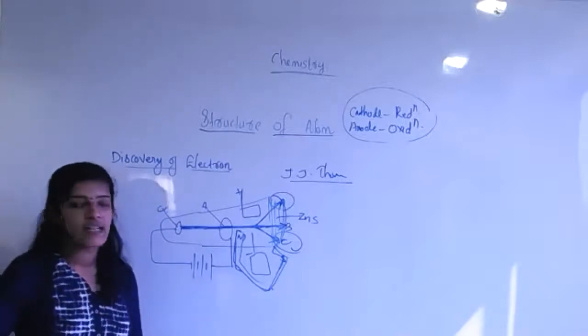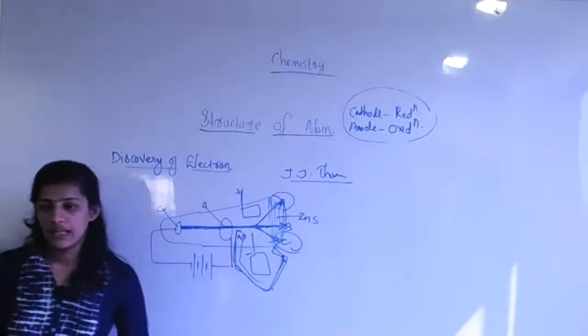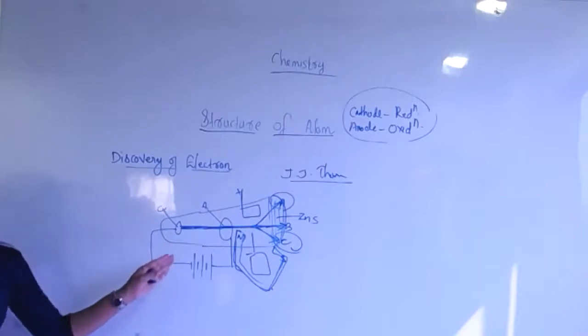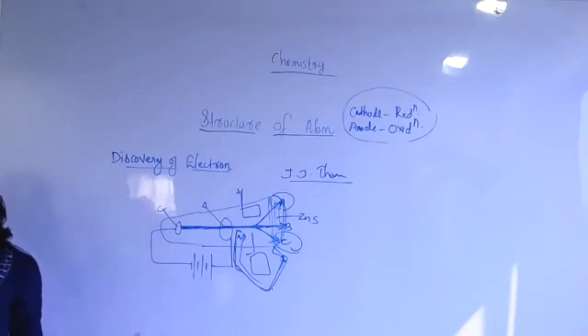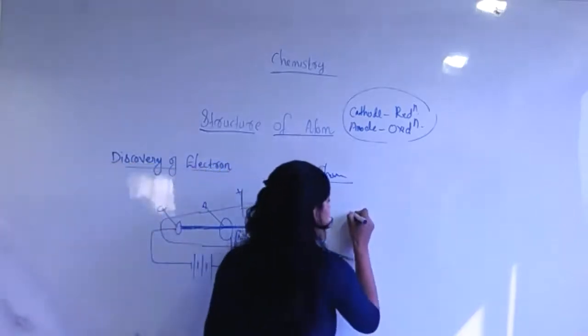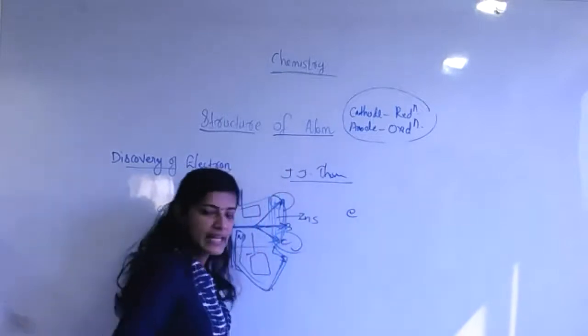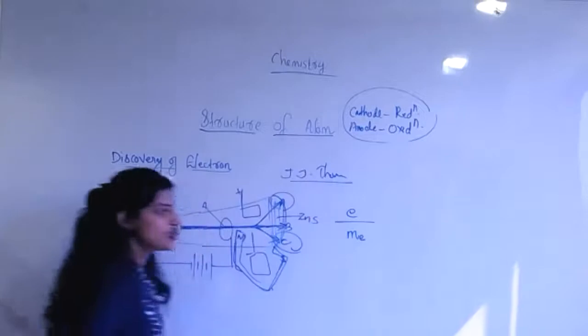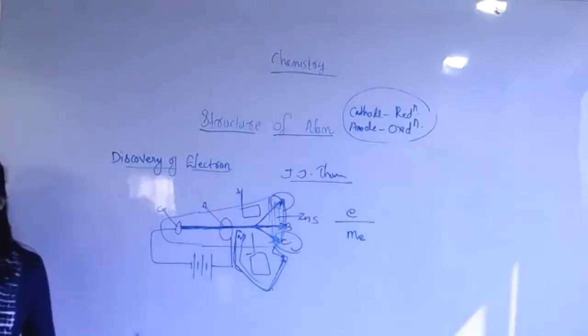After that, he generalized a specification. With the help of this experiment, he was able to determine the value of e by m ratio. E means charge, and M is called mass. So the charge by mass ratio of electrons he could discover.